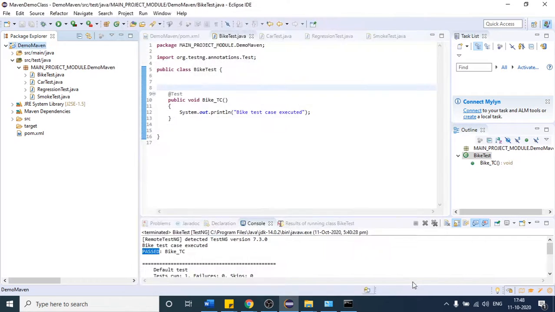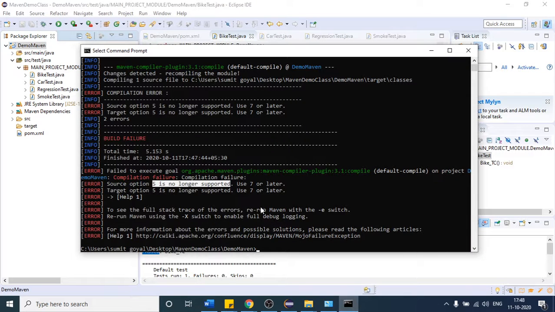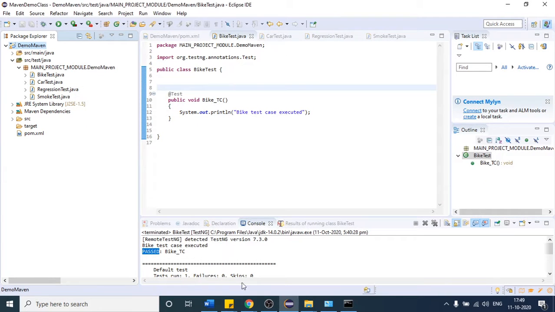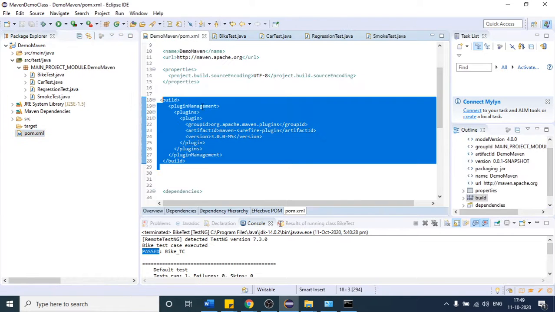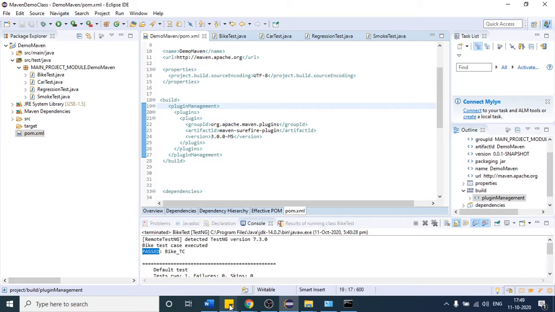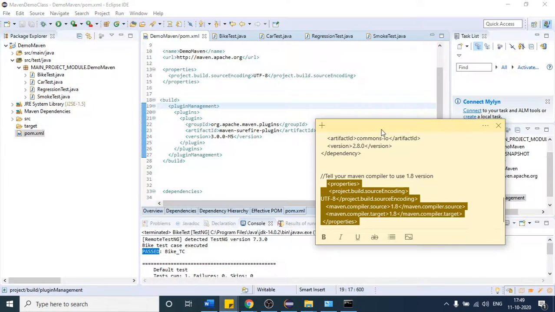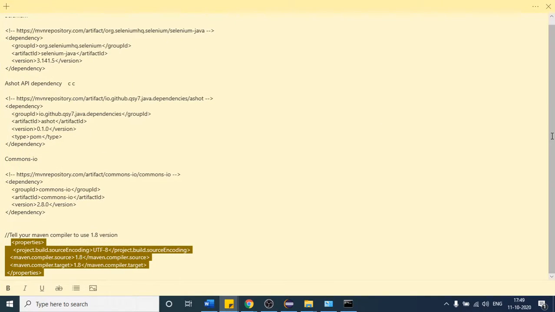So what I will do, I will tell my Maven compiler to use the version which is 7 or later. How can we do that? For that you just have to provide 2 lines of code in this file. I think I already have the code here. So if I open this, okay, just place this.